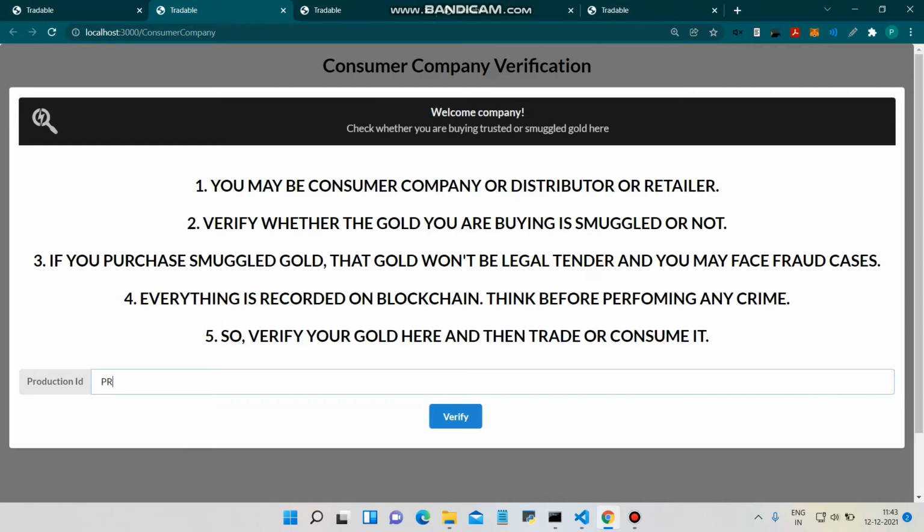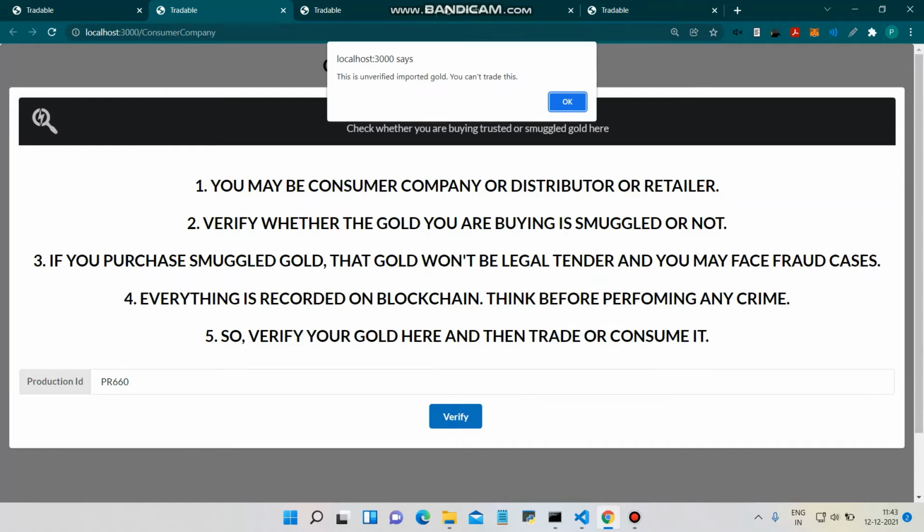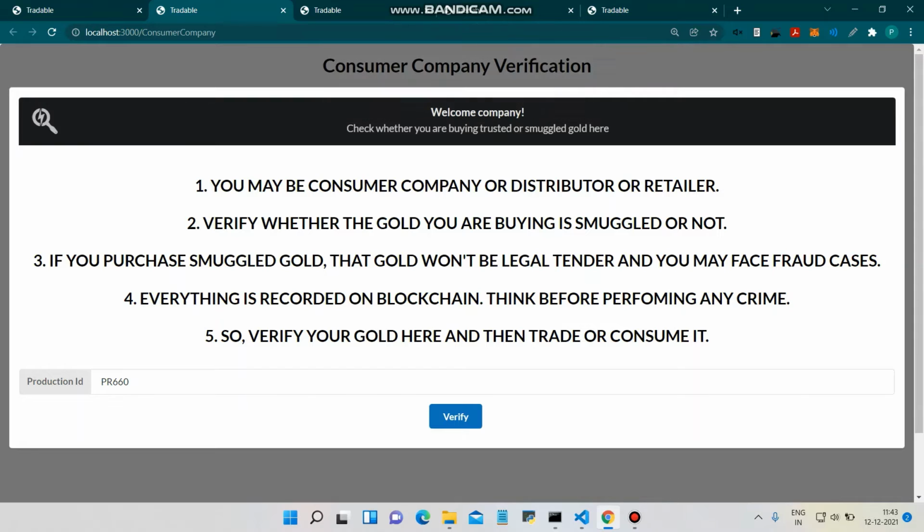So I add the production ID which I exported but not imported. This is not imported, so let's verify it. It says that this is unverified imported gold, you can't trade this. So it is still not imported, it's just exported.